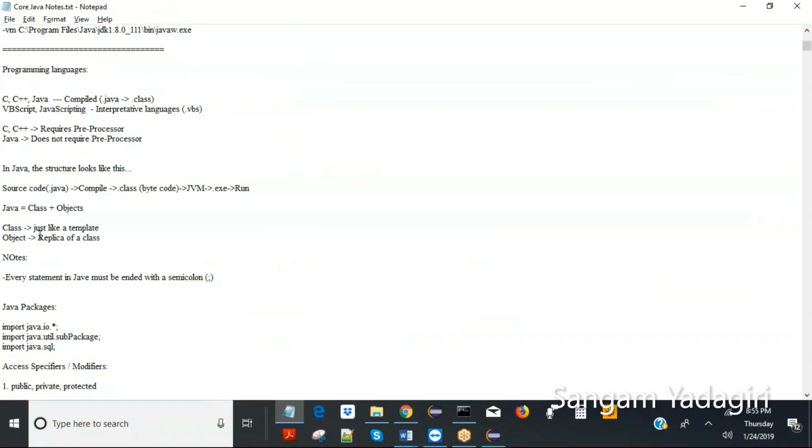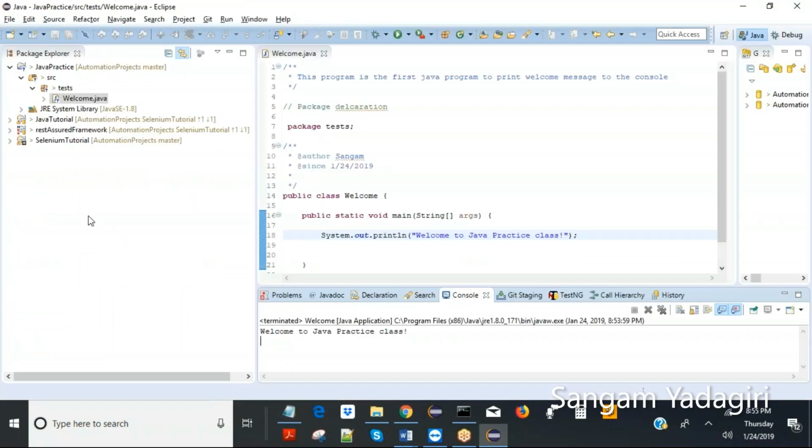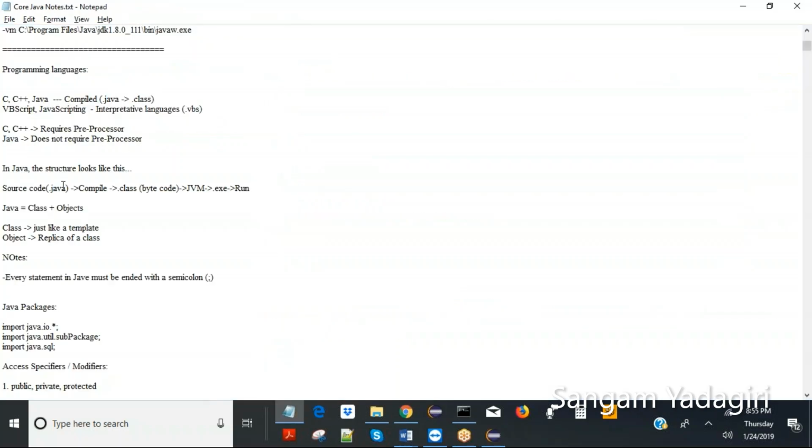And what is an object? An object is a replica of a class. This class is just one, and I can create instances of this class, one, two or three, and those instances are called objects. The more objects you create, the more space they occupy in the Java Virtual Machine, JVM. So you have to be careful about how many objects you want to create.